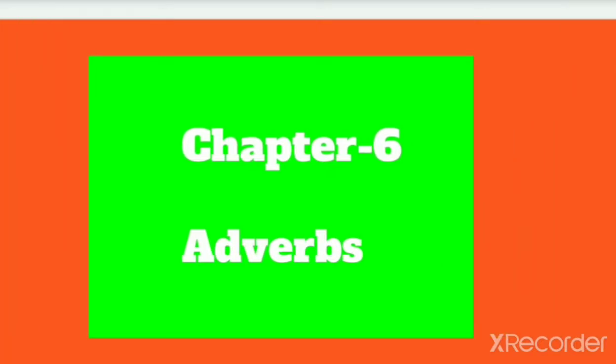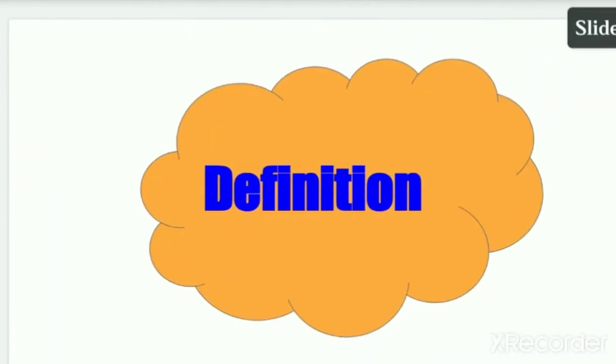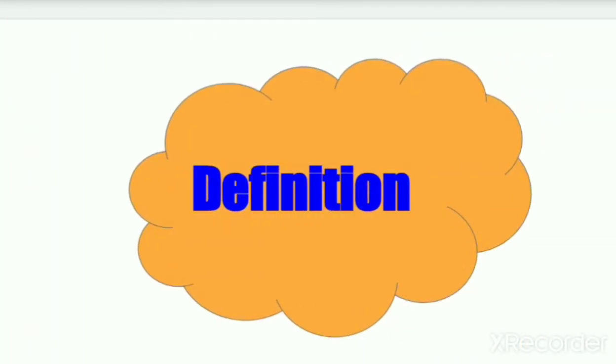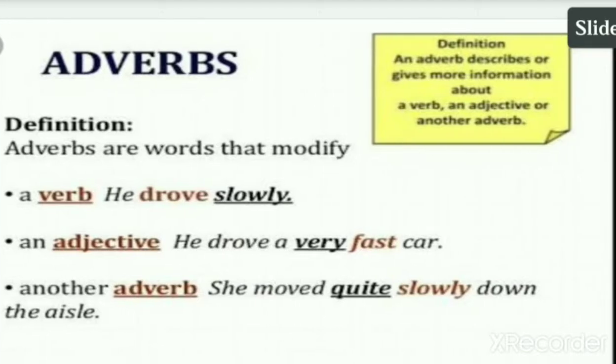We will continue today with chapter number 6, that is adverbs. Chapter number 6, that is adverbs. So first of all we will look into the definition of adverbs. What is the definition of adverb? Let's see first. Adverbs are the words that modify a verb.